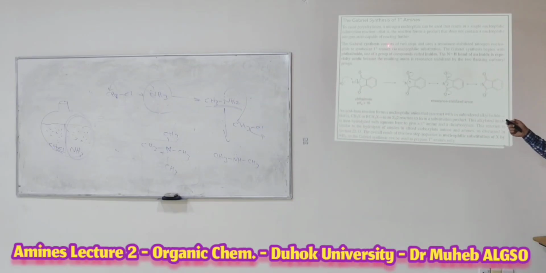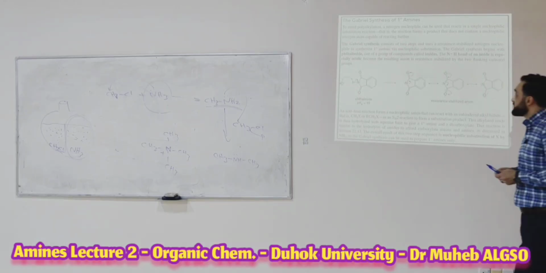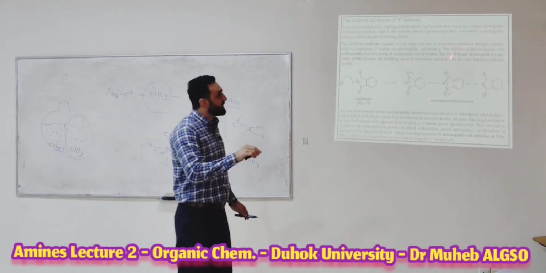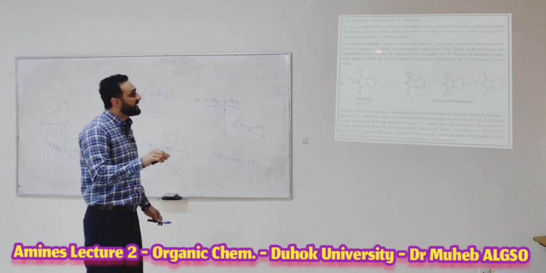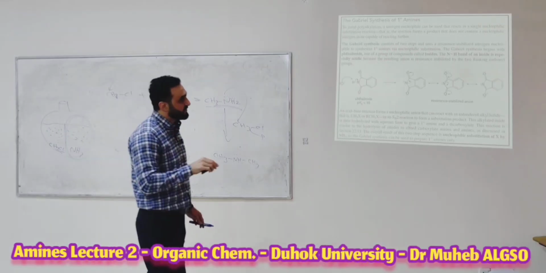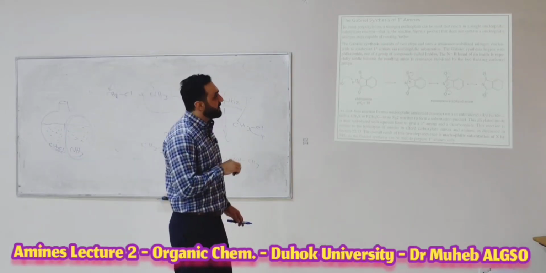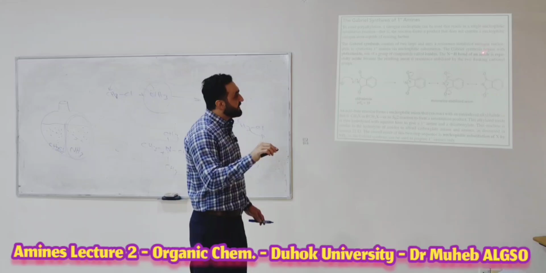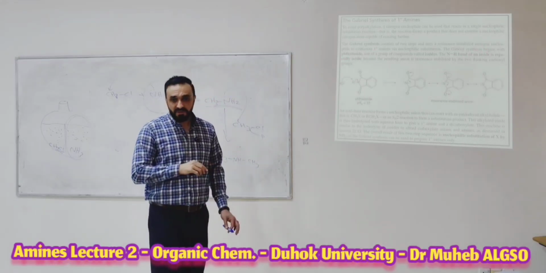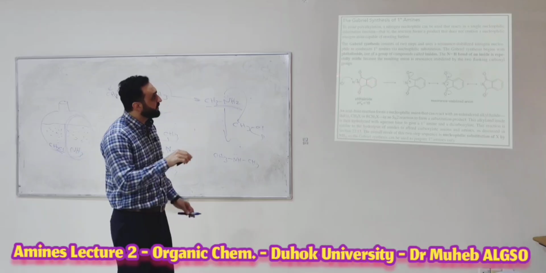The Gabriel synthesis consists of two steps, and uses what? It uses resonance-stabilized nitrogen nucleophiles to synthesize primary amines via nucleophilic substitution. The Gabriel synthesis begins with phthalimide. This is the compound. This is the phthalimide.